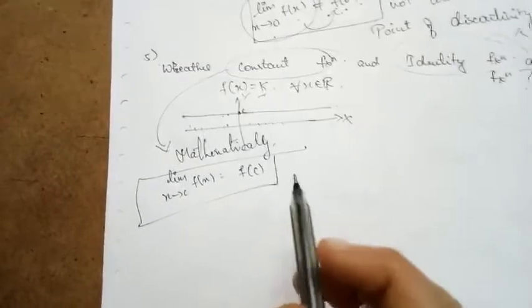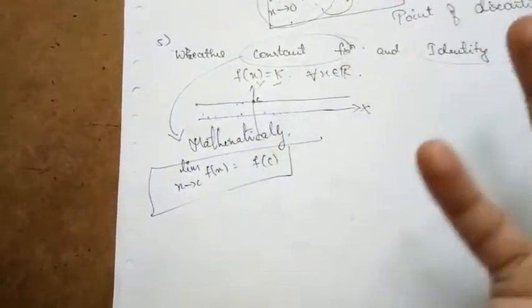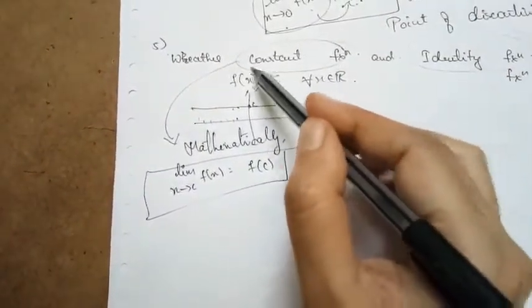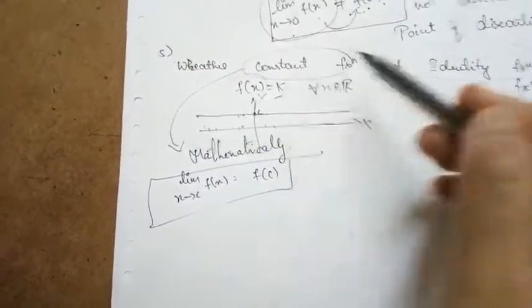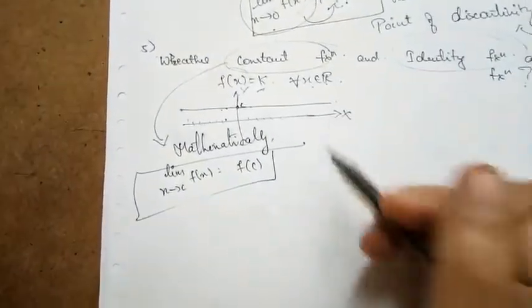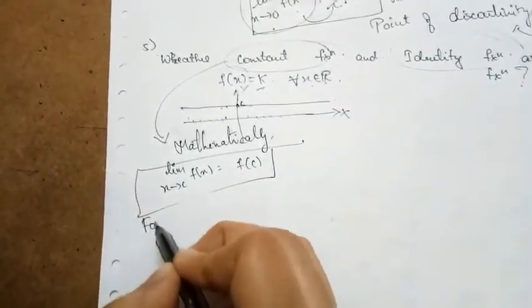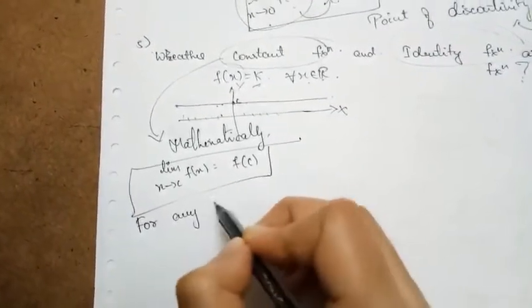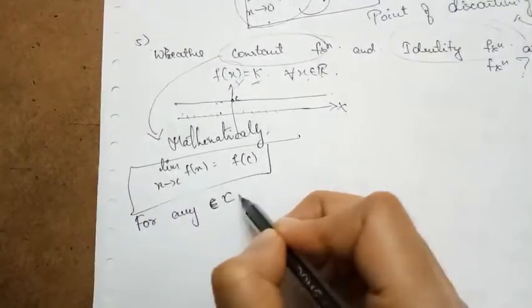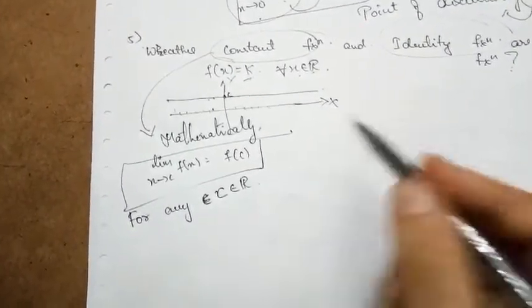By the definition of the constant function, it is clear that the value of the function is equal to k for any value in the set of real numbers. So from the set of real numbers, I take any c belonging to the set of real numbers.